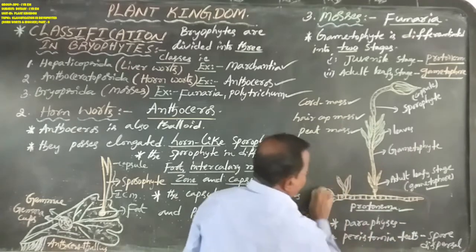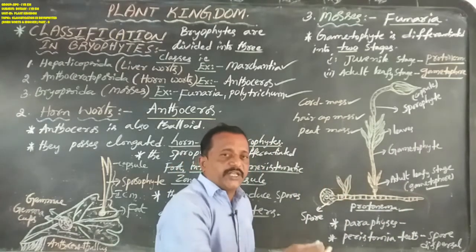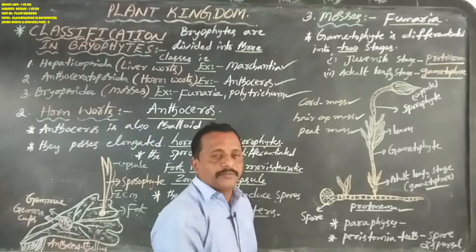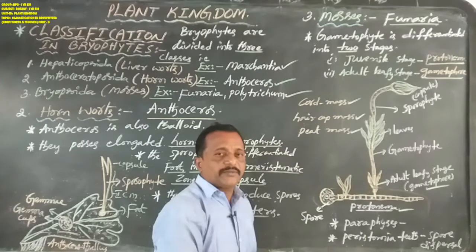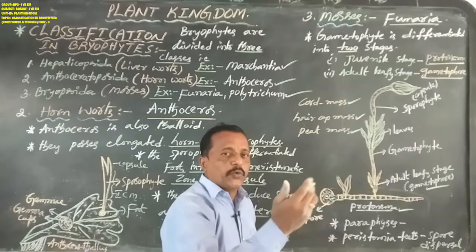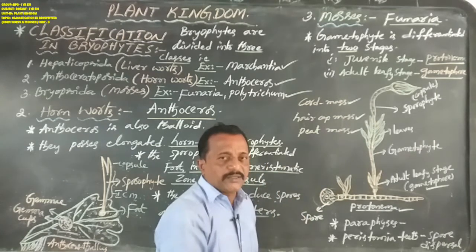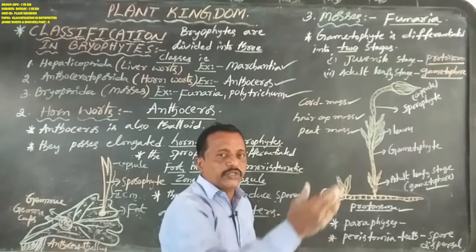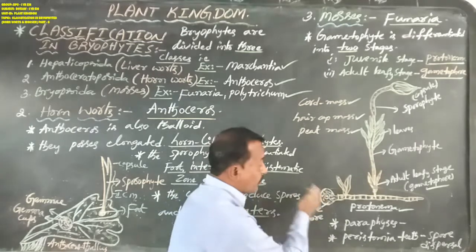This is the protonema. How does the first stage, the juvenile stage or protonema, develop? Before the asexual reproduction, the sporophyte contains several spore mother cells. A single spore mother cell undergoes meiosis, or reduction division, and produces several spores.